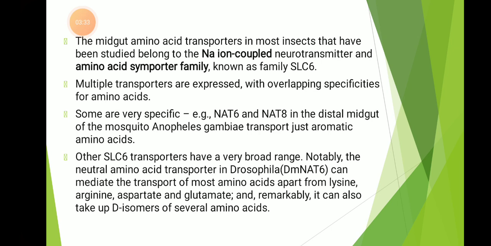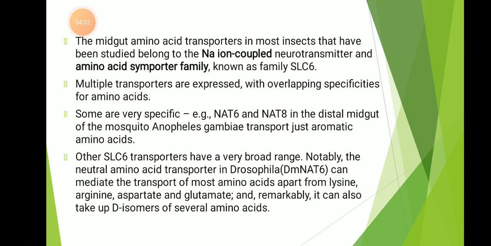Other SLC6 transporters have a very broad range, notably the neutral amino acid transporter in Drosophila, DmNAT1, which can mediate the transport of most amino acids apart from lysine, arginine, aspartate, and glutamate. And remarkably, it can also take up the isomers for several amino acids.